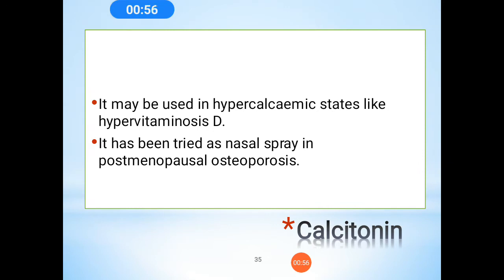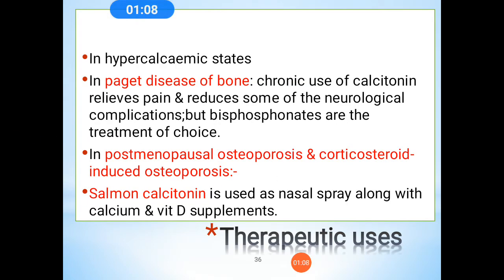Calcitonin may be used in hypercalcemic states like hypervitaminosis D, and it is also tried as a nasal spray in postmenopausal osteoporosis. Therapeutic uses are mainly in Paget's disease of bone. Chronic use of calcitonin relieves pain and also reduces some of the neurological complications, but bisphosphonates are now the treatment of choice.